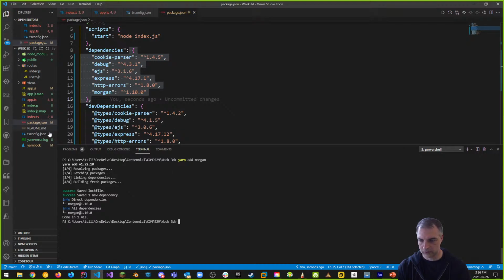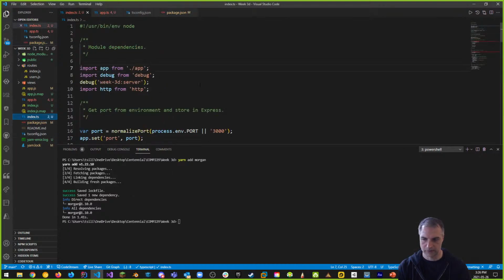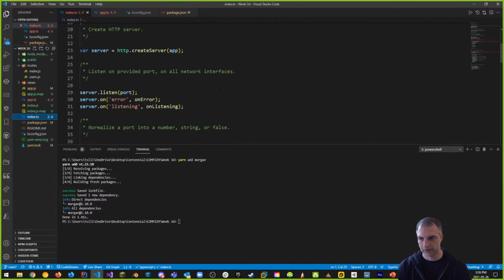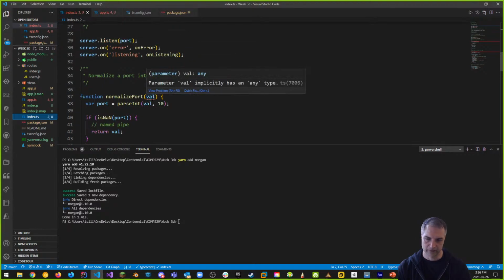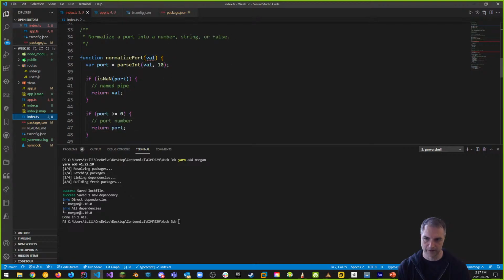Now, what I also want to do, because I want to start taking care of these errors, I know where these errors are coming from. It doesn't know what val is, because what is val? It's going to try and figure this out. I'm declaring a function down here, which is normalizePort, and it needs to know what val is, right? I'm also using vars in here, and that's bad. So we're going to remove vars and make them something different. So let's do that together first. So let's take care of the errors in my index.ts first.